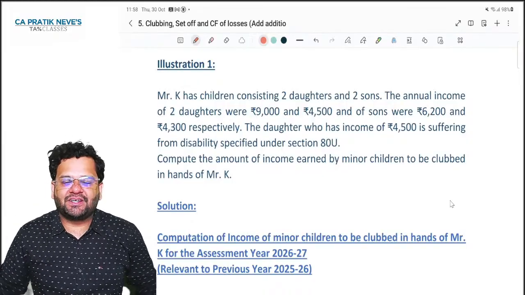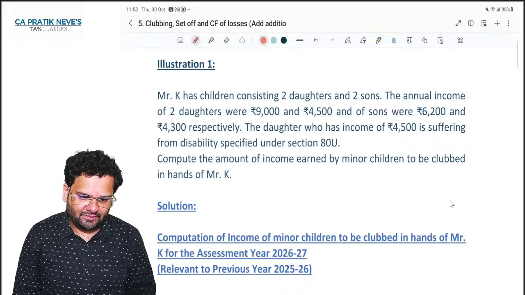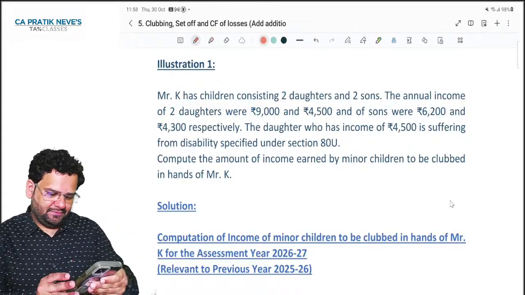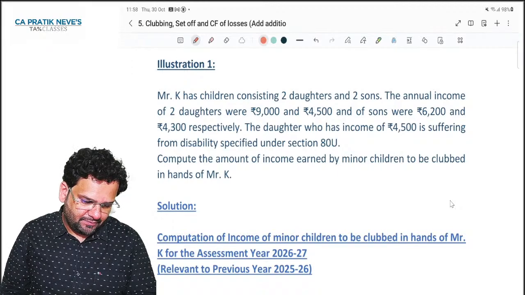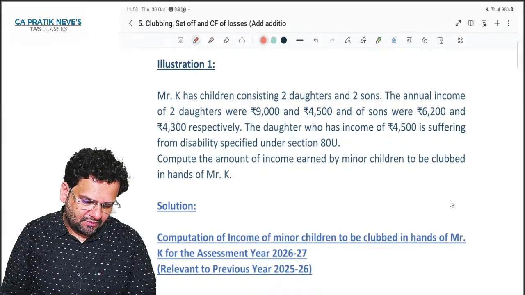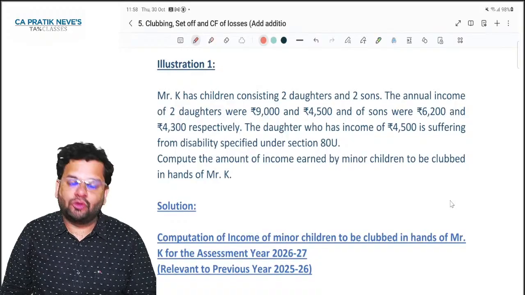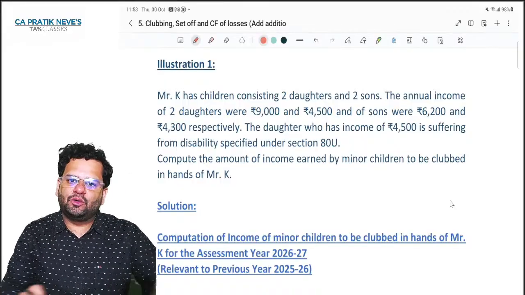Yes or no, just confirm to me in the chat window. Yes, I can see Saili, Prerna, Devyani, Priyanka, Ankita, Muskan, Anam. Is it clear to all of you? Shall we go ahead?